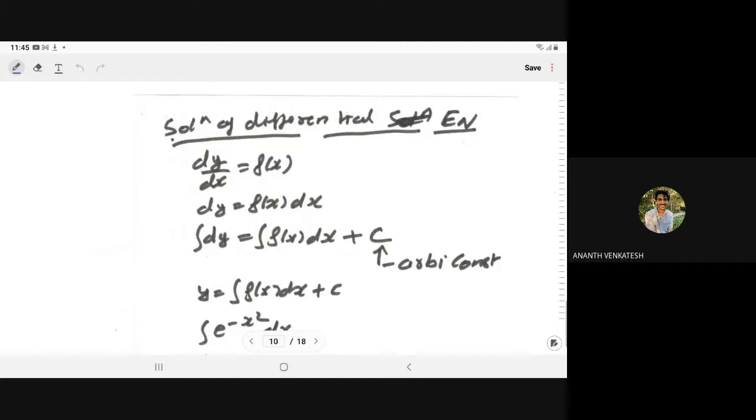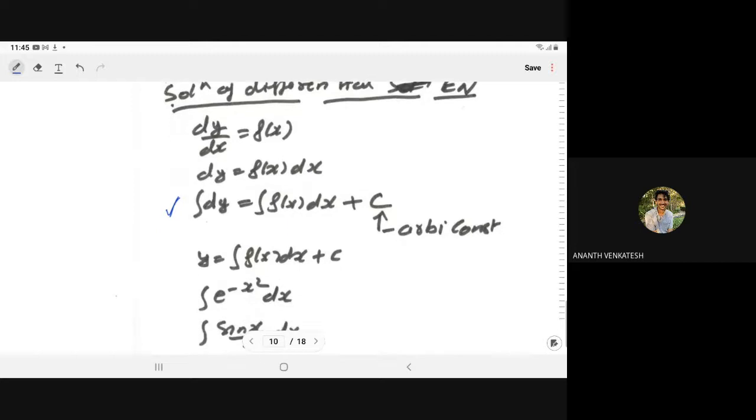The simplest one is what? dy/dx = f(x). So we can write dy = f(x) dx. If you take integration on both sides, it becomes ∫dy = ∫f(x) dx + arbitrary constant. For the general solution, you always have to add the arbitrary constant.